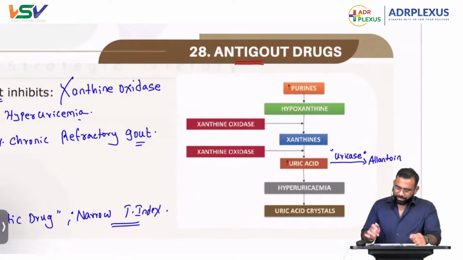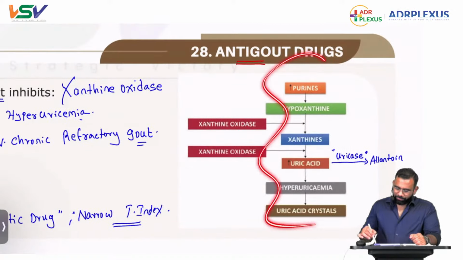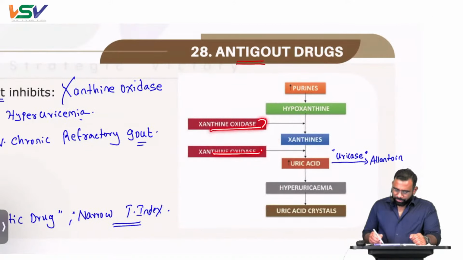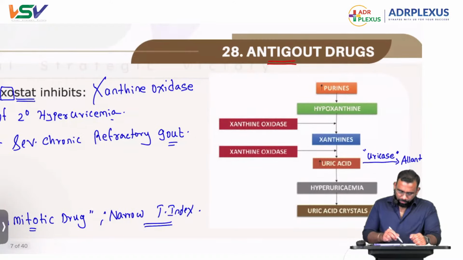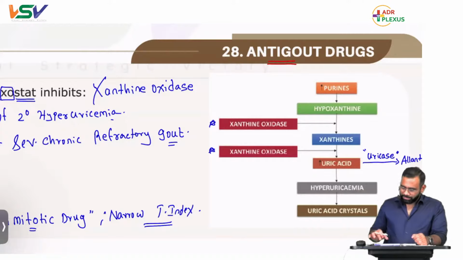Chances are he might give this kind of flow chart, focus on these two, and ask which drugs inhibit xanthine oxidase. Those kinds of questions he may ask.